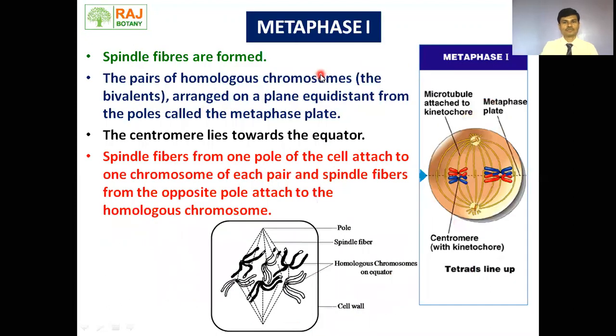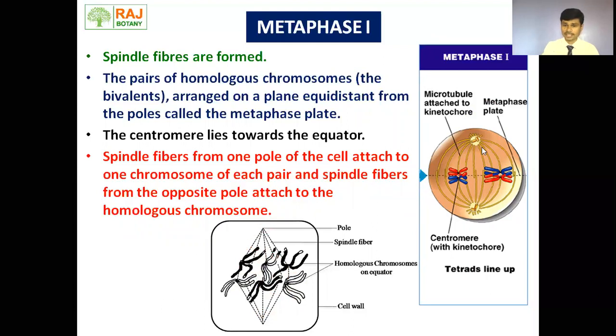Okay, let's move further. Metaphase first. Spindle fibers are formed during this metaphase first. The spindle fibers are attached at the centromere position of the chromosomes, and these spindle fibers arrange the chromosomes on one imaginary straight line. That imaginary straight line is called the equatorial plate or metaphasic plate.